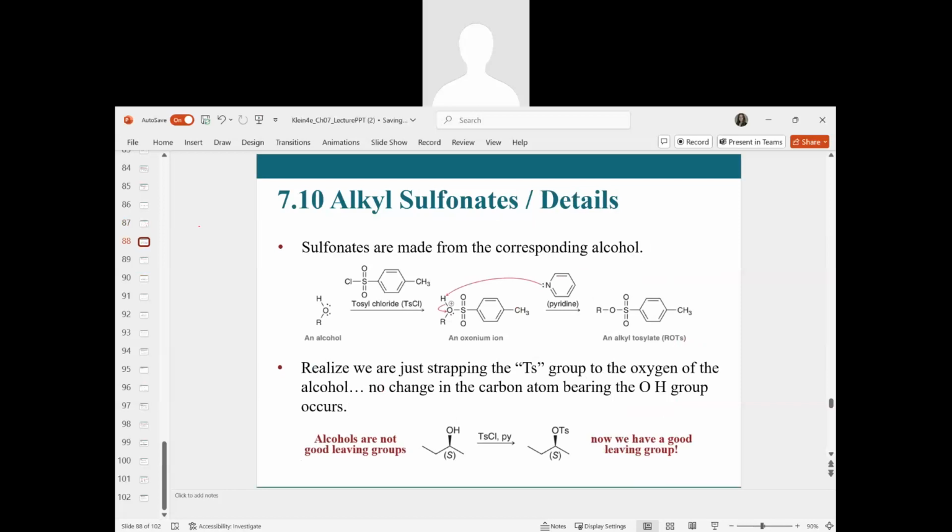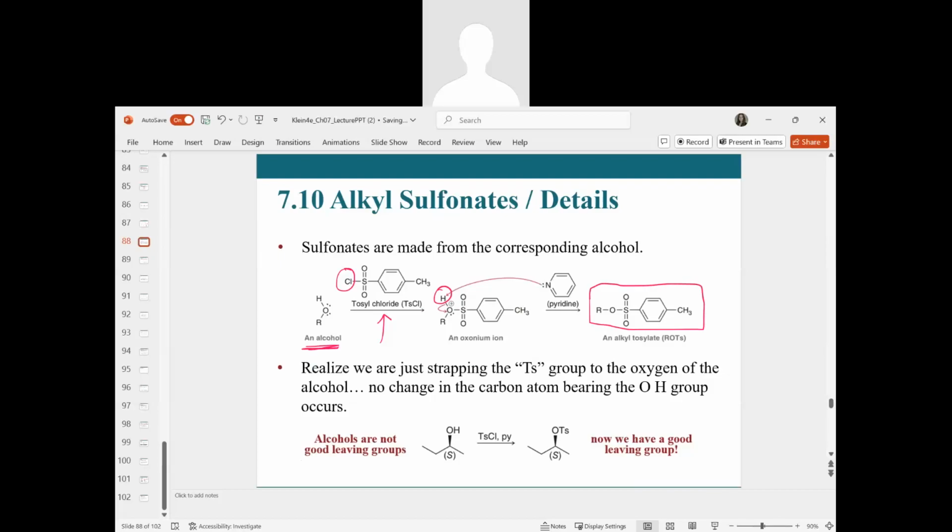So let's look at how sulfonates can be made from a corresponding alcohol. We have this alcohol here, and we treat it with what's called tosyl chloride. So we have this chloride attached to this tosylate group here. We react our compound with pyridine, and after this first reaction occurs, the pyridine can deprotonate the alcohol, and we end up with this structure here, this alkyl tosylate.